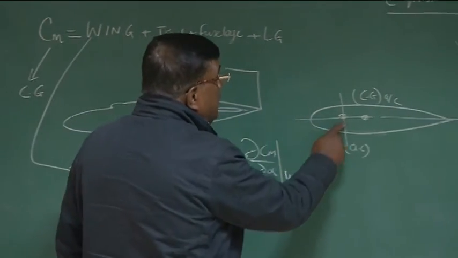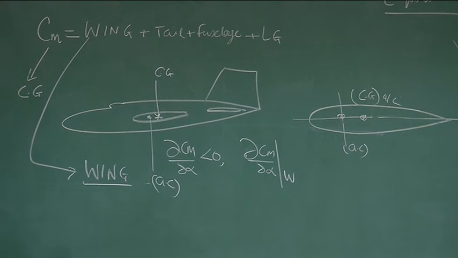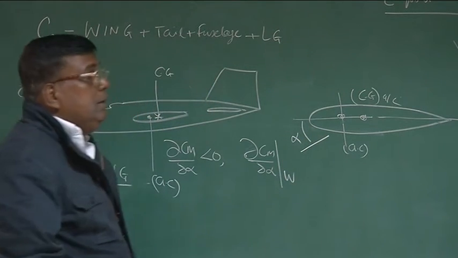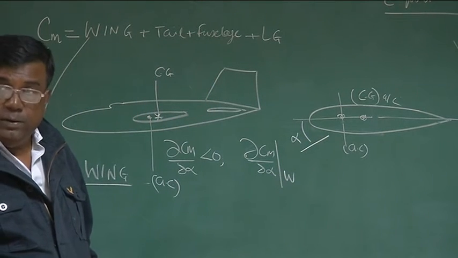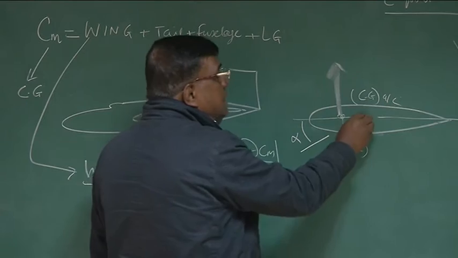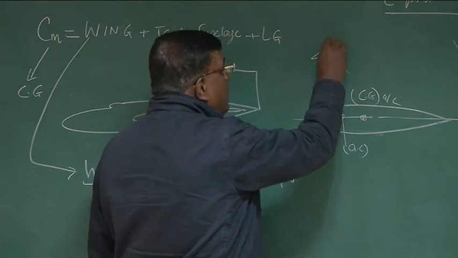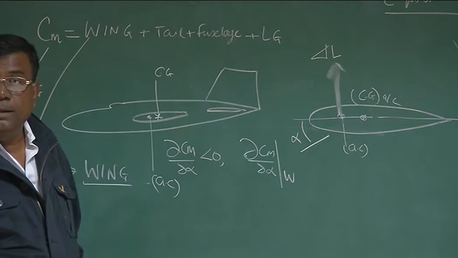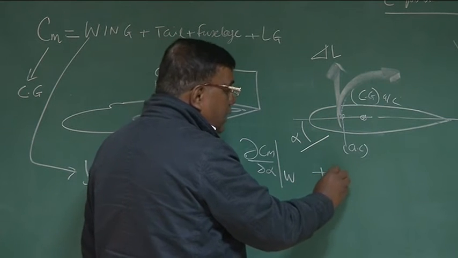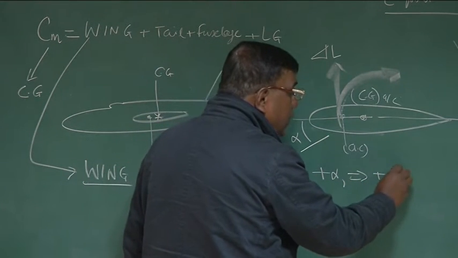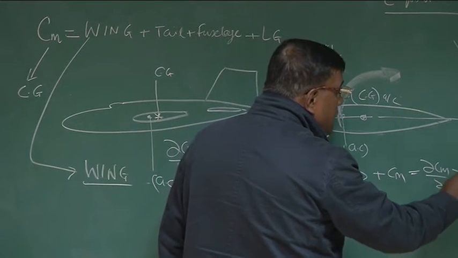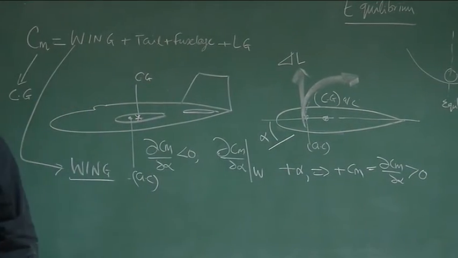Now, do you think this will give dCm by d alpha negative? Check yourself. If there is a disturbance, say alpha, then I will represent the force acting through AC. So AC is here, and CG is here. This force or delta lift will give what type of moment? Will give positive moment about CG. That means for positive alpha, you have got positive moment. So this is telling dCm by d alpha is greater than 0. So this is a destabilizing contribution.